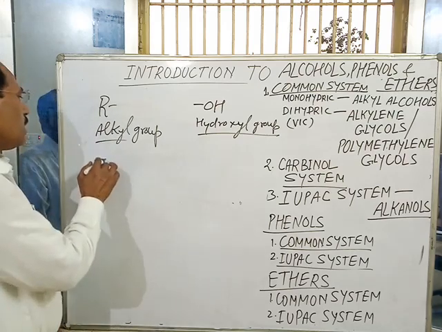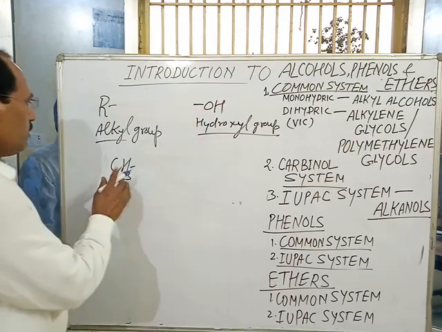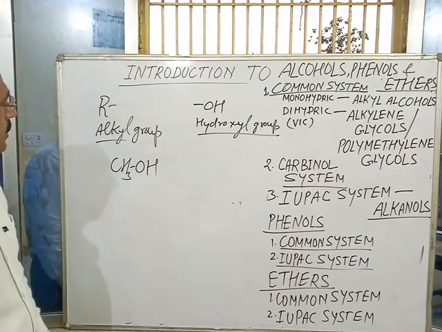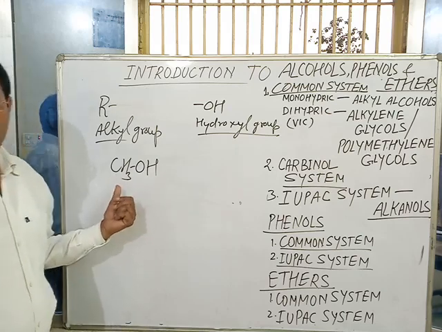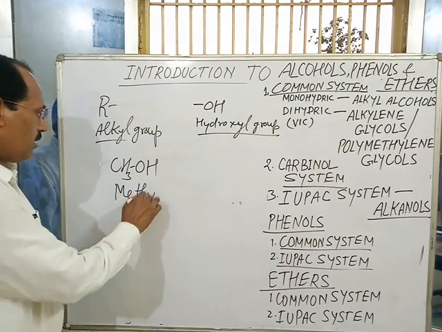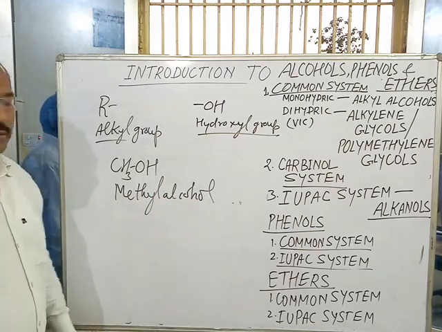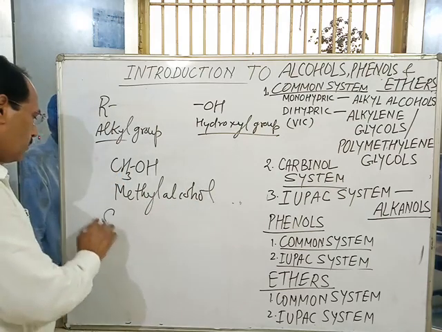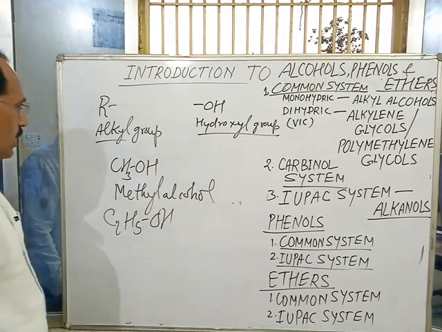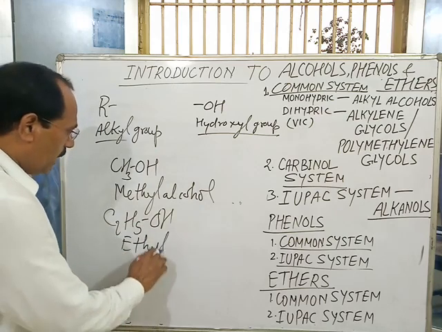For example, if R equals CH3, called methyl, and the methyl group is attached to the OH hydroxyl group, this is the first member of alcohol, known as methyl alcohol. If R equals C2H5 and OH is the functional group, then it is called ethyl alcohol.